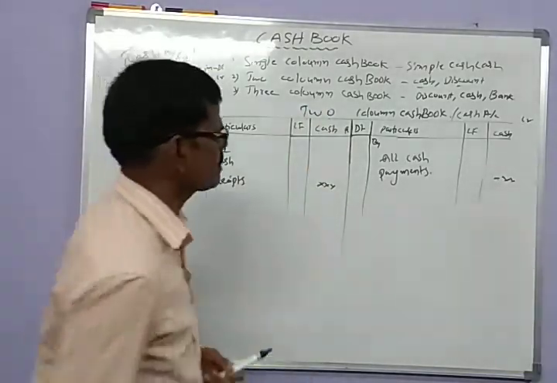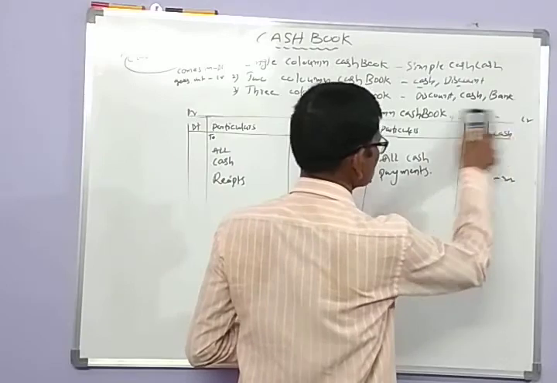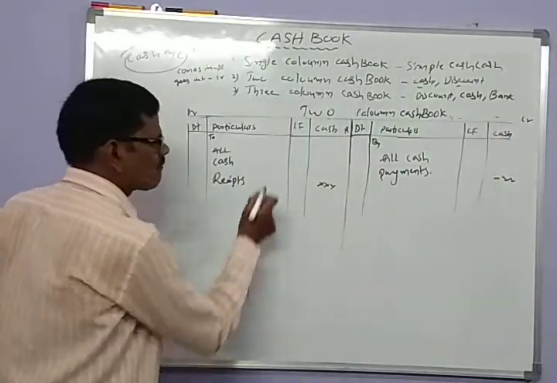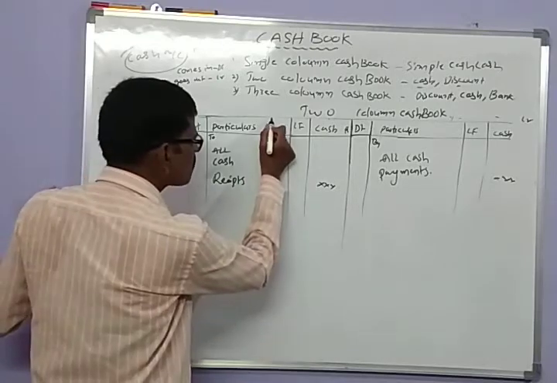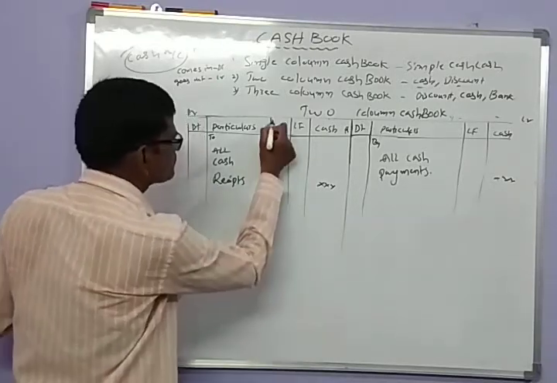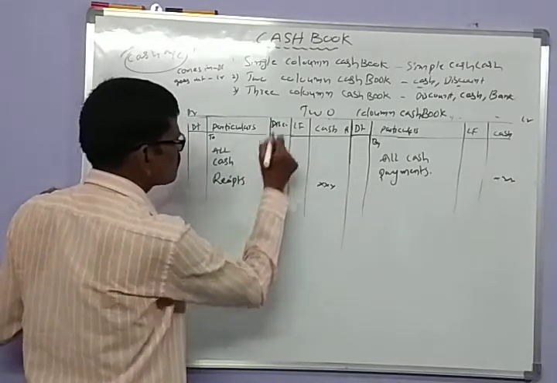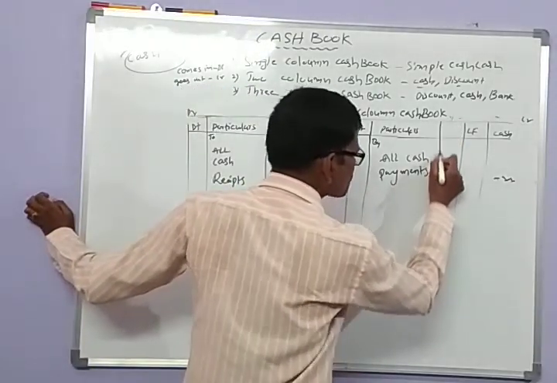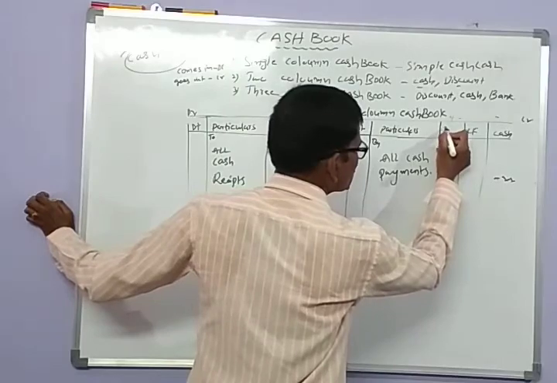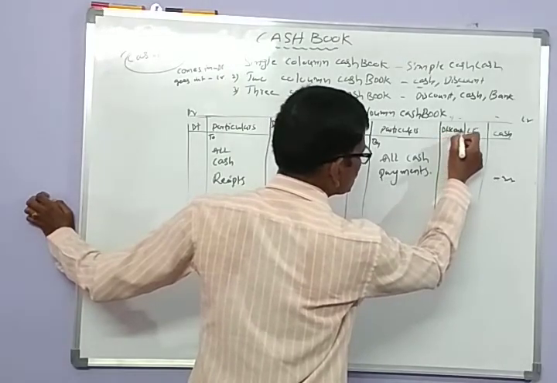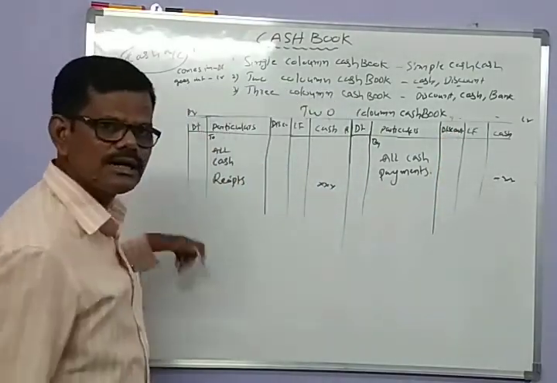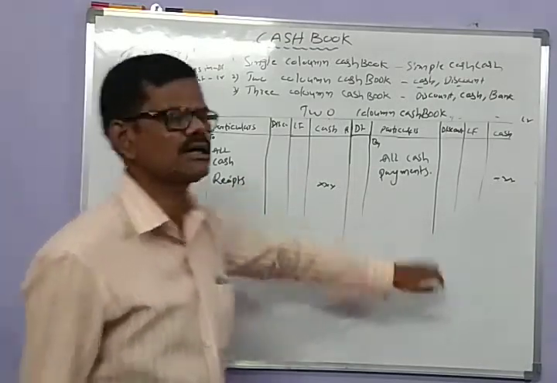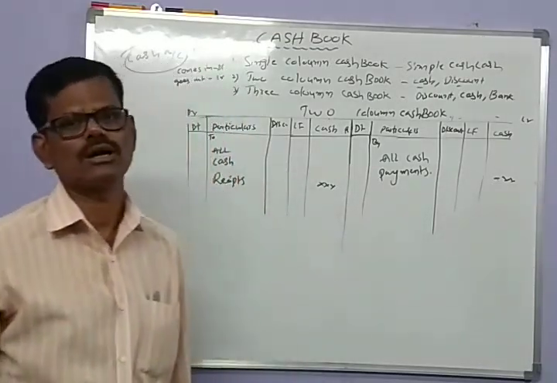Here we add one discount column to the debit side and one discount column to the credit side. Then it becomes a two column cash book.